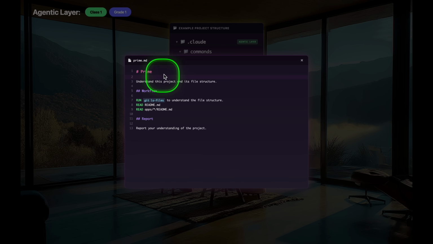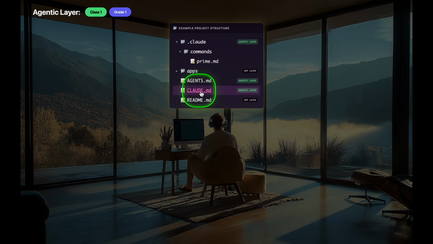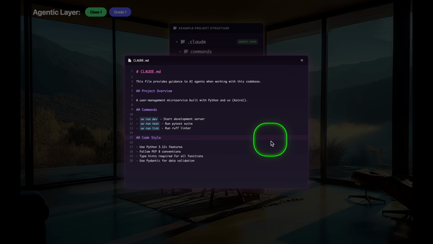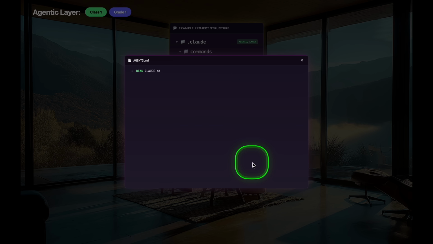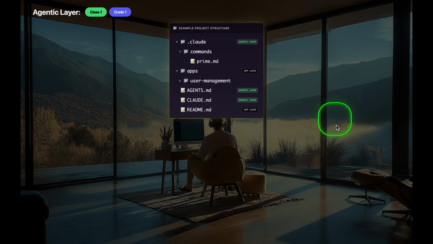So there's nothing new here, right? We have a classic agentic prompt. claude.md, of course, is our memory file that's always going to load. You've seen this, you understand this, you know this, and oftentimes I like to take the agents.md if I'm working with other agents and just reference that claude.md memory file. This is the simplest possible agentic layer.